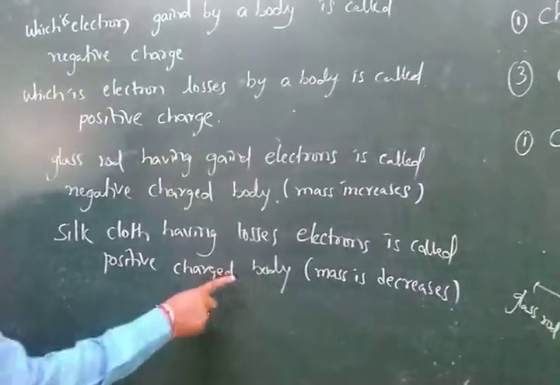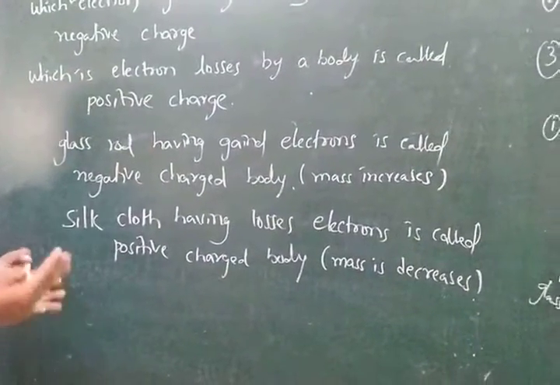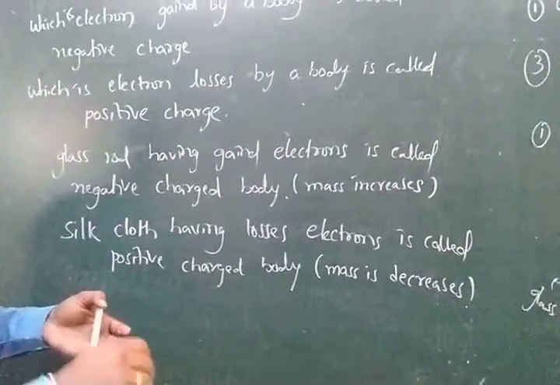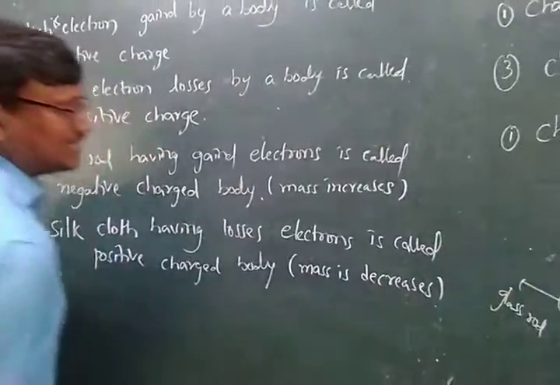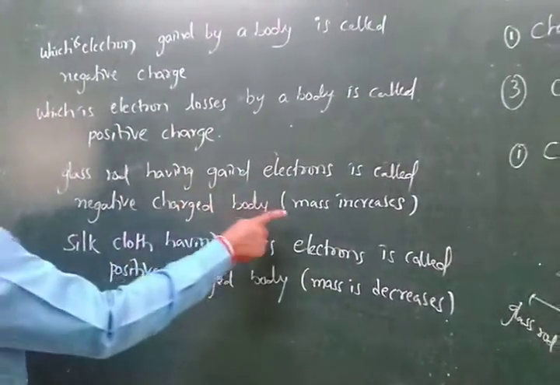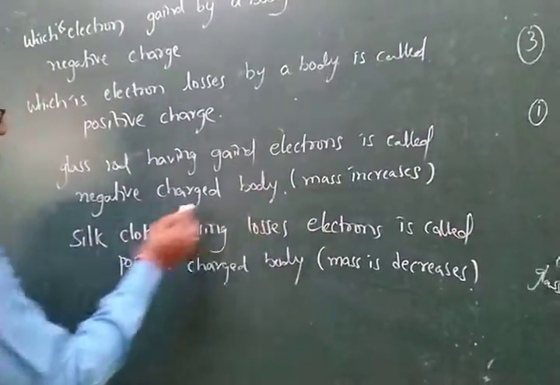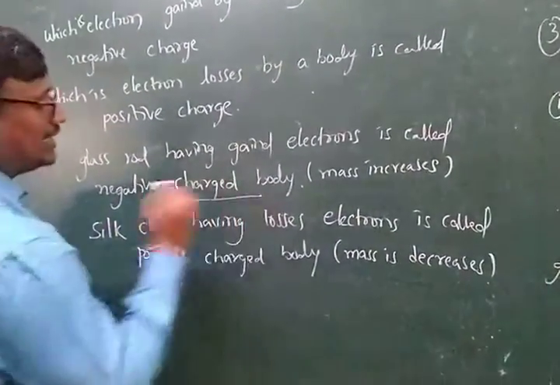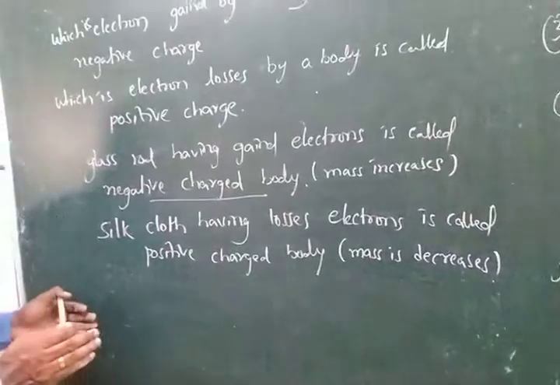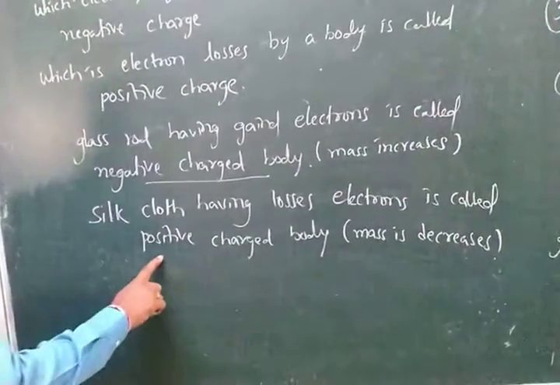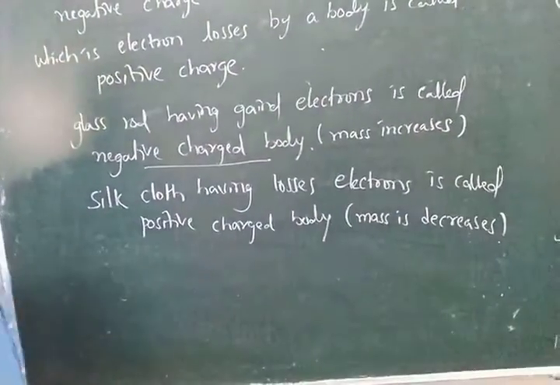The body which loses charge, its mass will decrease. Here, where it gains, the gain means the mass will be increasing. The body whose mass is increasing is called the negatively charged body. The body whose mass is decreasing is called the positively charged body.